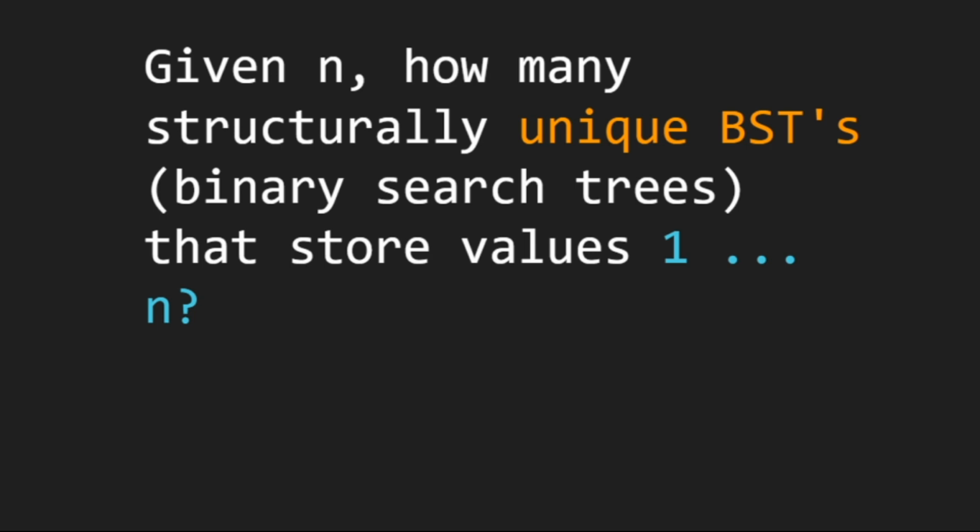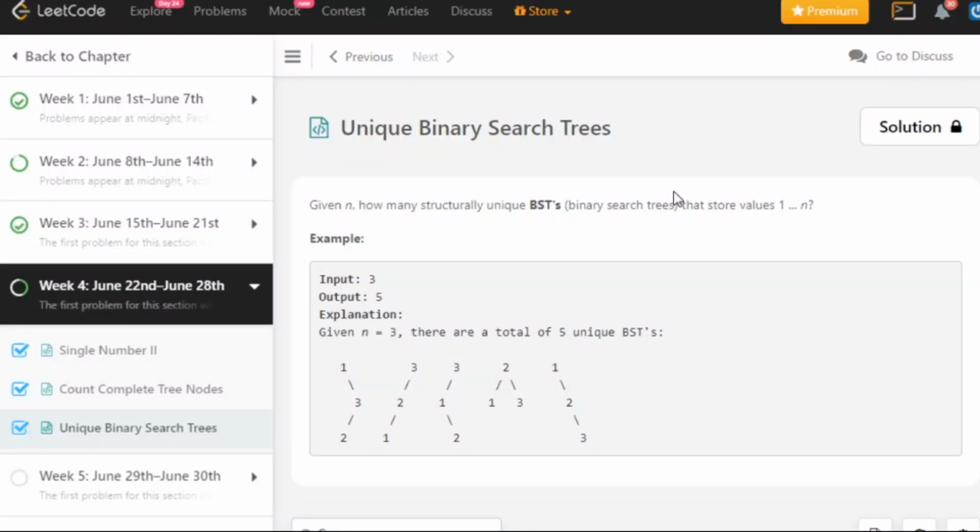So in this, we are given a number n and we have to tell how many unique binary search trees we can make that are valid. For example, in the question statement they have given the input 3. For 3, we have 3 nodes 1, 2 and 3. So we can make these 5 structures out of these 3 nodes.